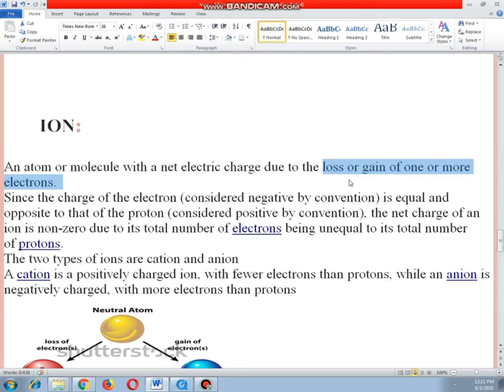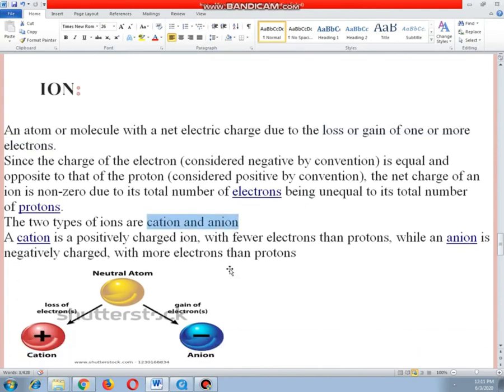As we already know, electrons are negatively charged particles and their number is always equal to the protons, which are positively charged particles. They both balance each other, so the net charge on an atom is 0. But if that balance is disturbed, when an atom loses electrons, it will form a positive charge, and whenever it gains electrons, it will form a negative charge. So there are two types of ions, cations and anions.